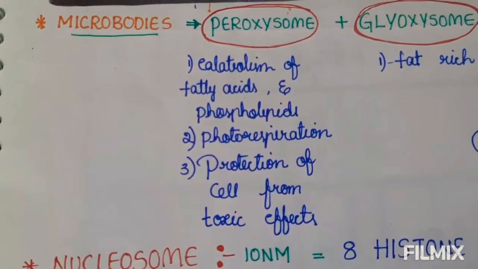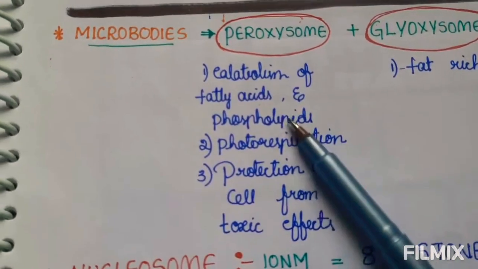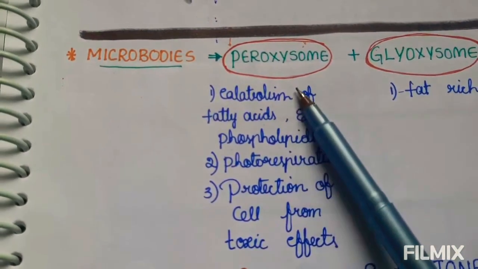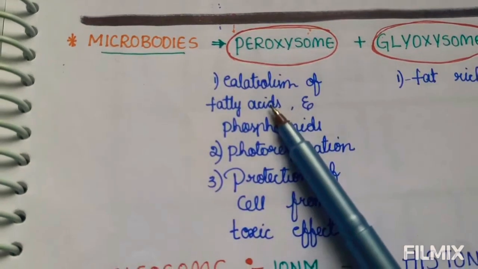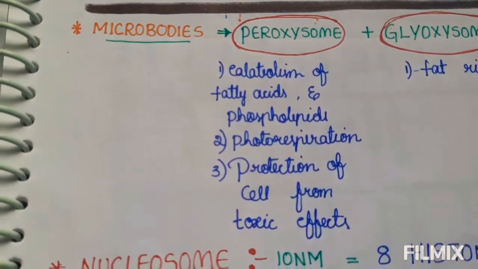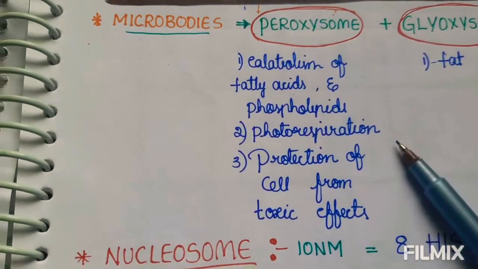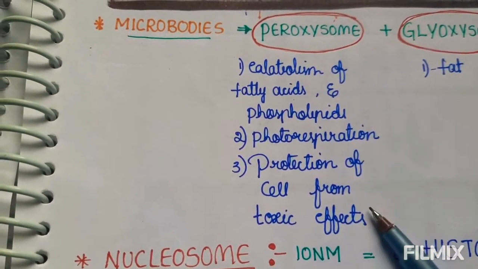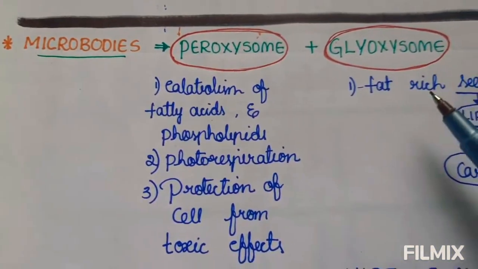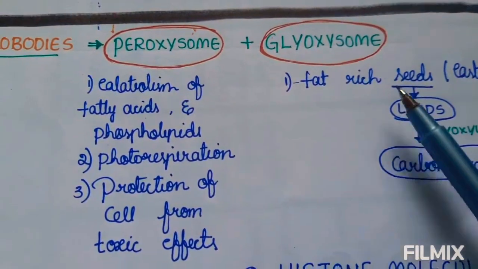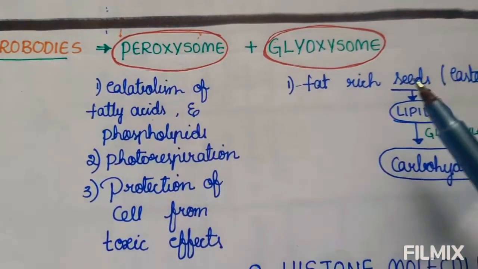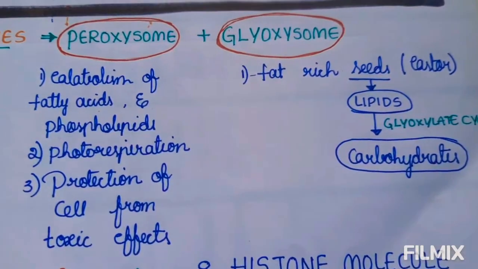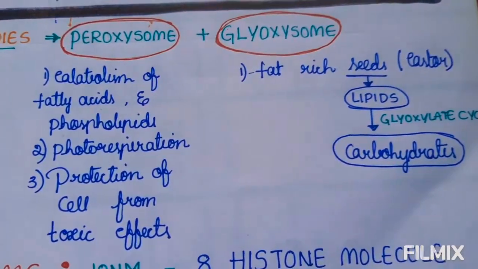And next we will discuss microbodies. Microbodies is equal to peroxisome plus glyoxysome. Peroxisome catabolizes fatty acids and phospholipids. It is helpful for photorespiration and also protection of the cell from toxic effects. And glyoxysome is seen in castor seeds. It is rich in fat, and lipid is converted into carbohydrate with the help of the glyoxylate cycle.